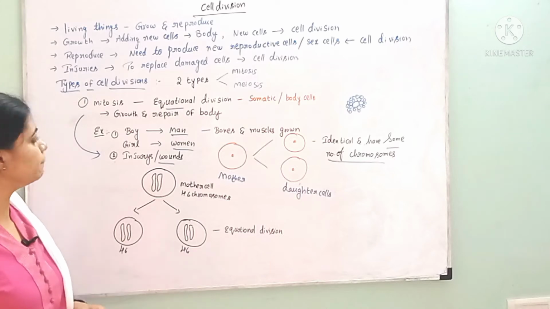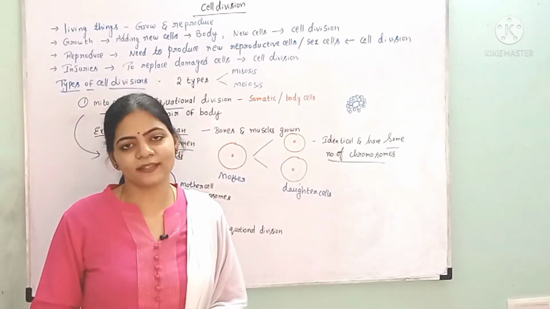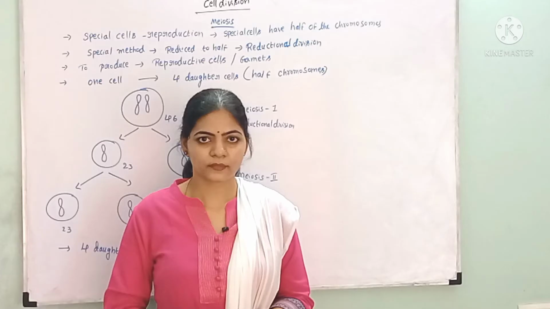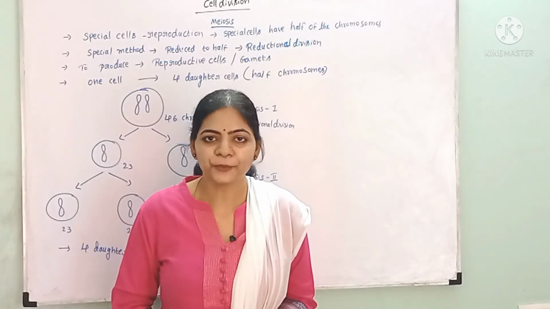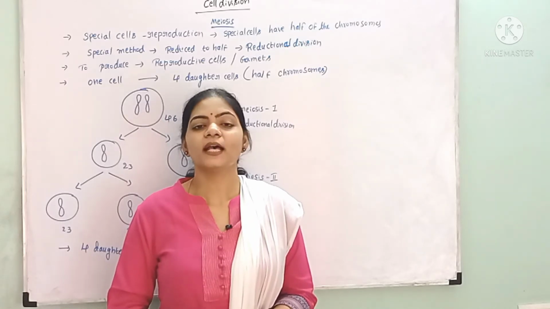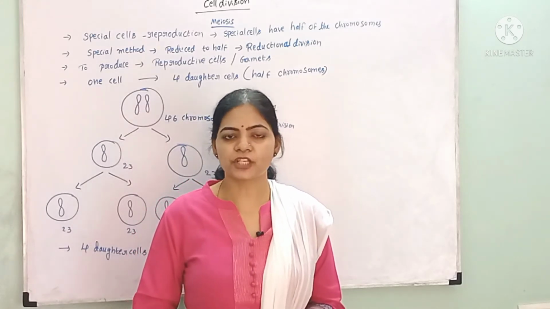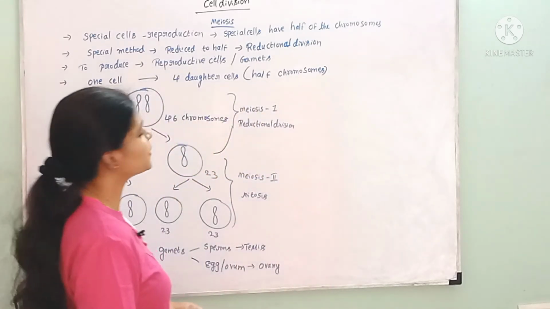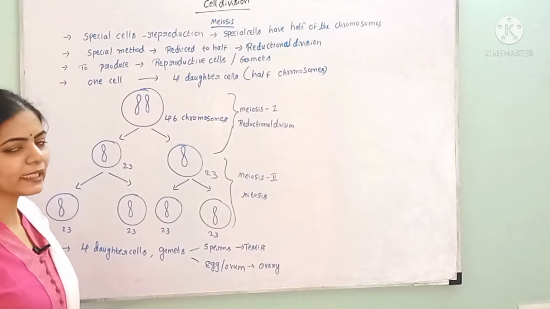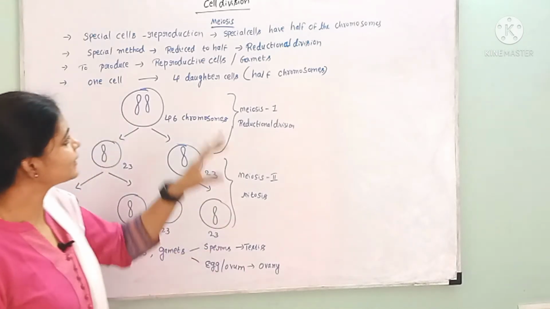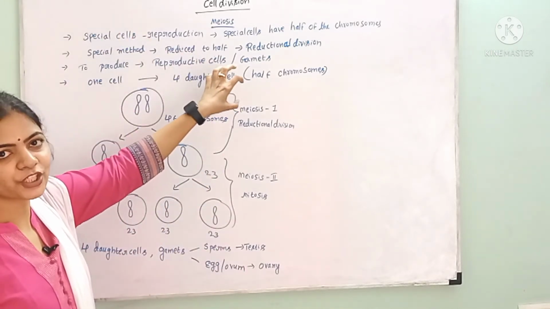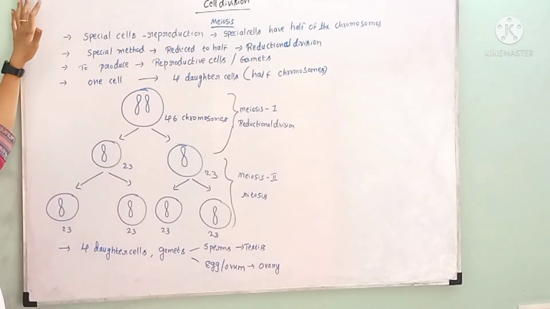This is about the mitosis, and the next one is the meiosis. So in this video, we are going to study a special division, that is the meiosis. The first division is the mitosis, the second division is the meiosis. And I am calling it special because in this type of division, we are getting a special type of cells.